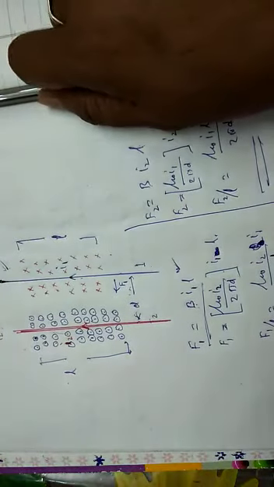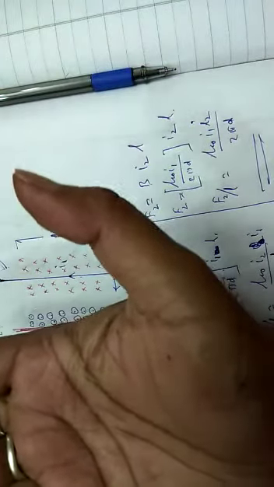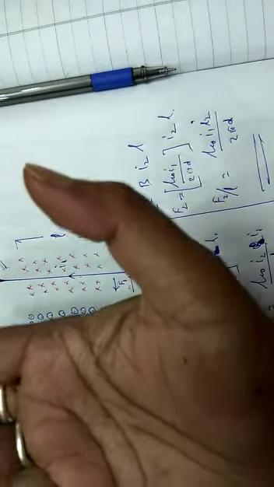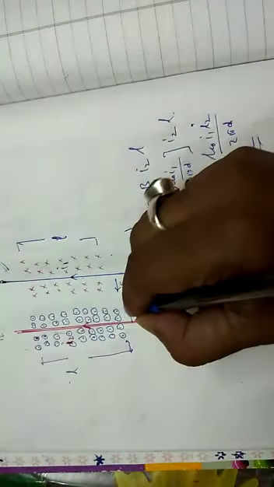To get the direction of the force we will use the right hand palm rule. So our palm will be directed towards the magnetic field, and your magnetic field is directed upward. So your palm will point upward, and your fingers will point towards the current. This is the direction of the current, and your thumb gives the direction of the force. So using the right hand palm rule, we can see that force is acting in this direction.